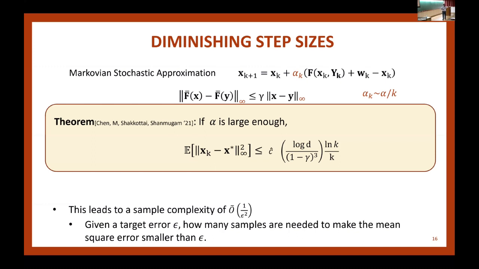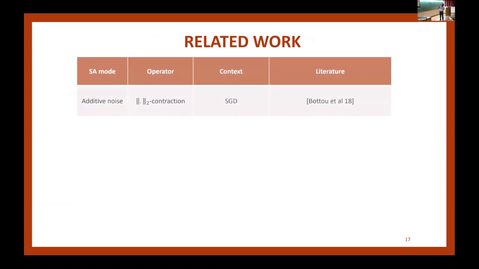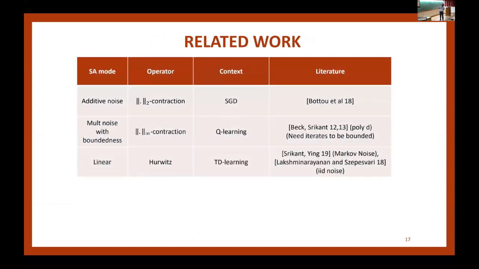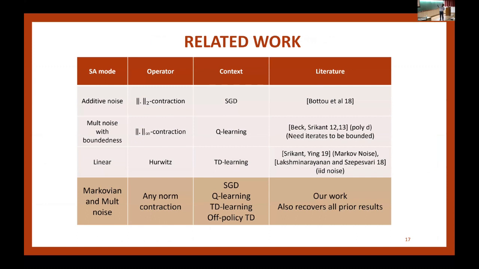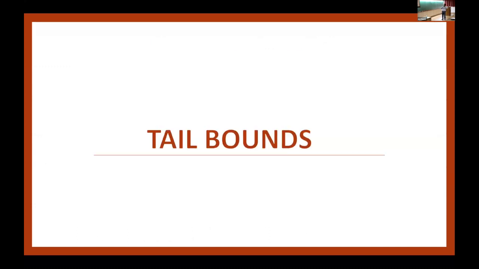More questions? Okay. So if there are no more questions, I think I'll skip the related work because I'm running out of time. Essentially, what I want to say is special cases of L2 norm contraction or the linear case was studied in literature. L infinity was studied in the literature, but only in the context of Q-learning, which has other properties. So these other properties were exploited. So in this generality, no result was known in the literature, and our result recovers pretty much all the other results available in the literature. And we do it with new Lyapunov function. So this work is from a couple of years ago.